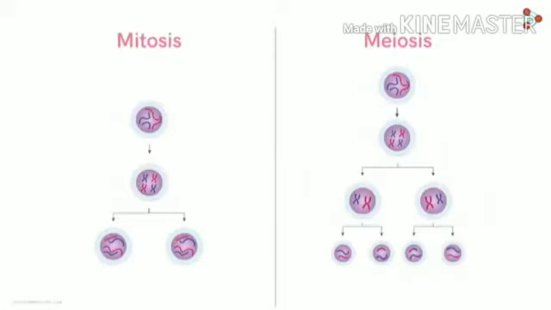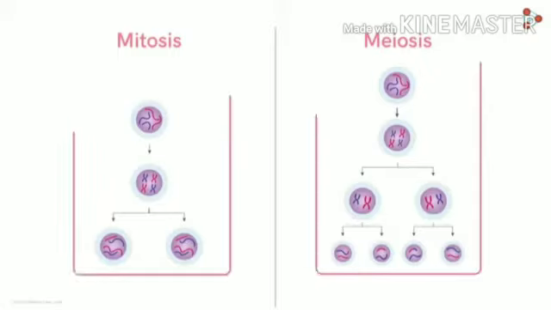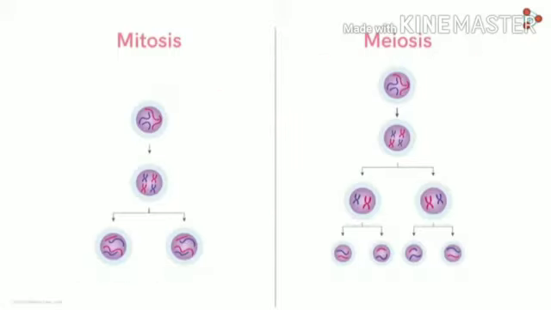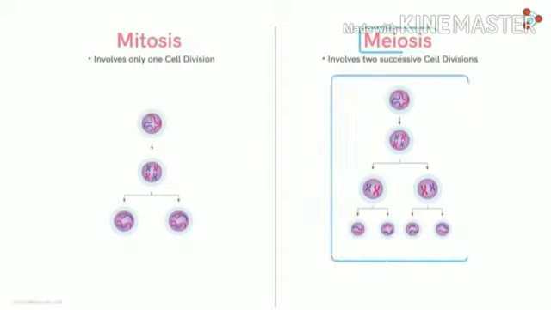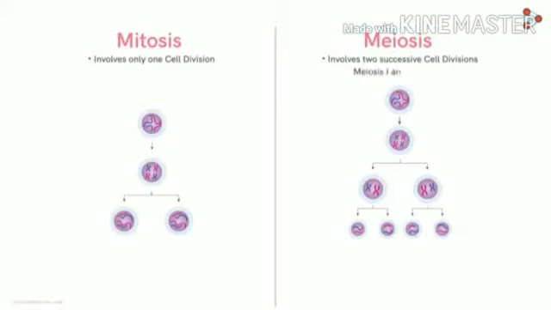Let's see the difference in chart form. On your screen, you can see on the left side the mitosis and on the right side the meiosis cell division in diagram. In mitosis there is one round of cell division, and after completion of mitotic cell division you will get two daughter cells. Whereas in the case of meiotic cell division, two successive cell divisions occur, and after meiotic cell division you will get four daughter cells. So on the basis of number of daughter cells formed, in mitosis you will get two daughter cells because of one round of division, and in meiosis you will get four daughter cells.